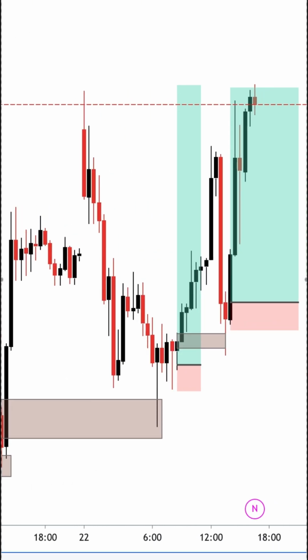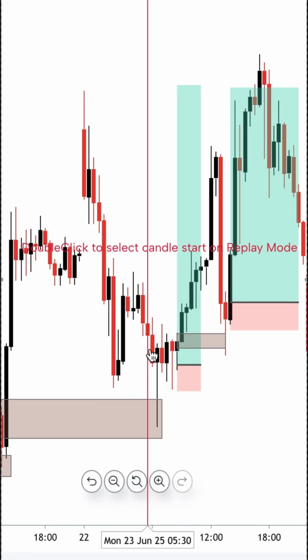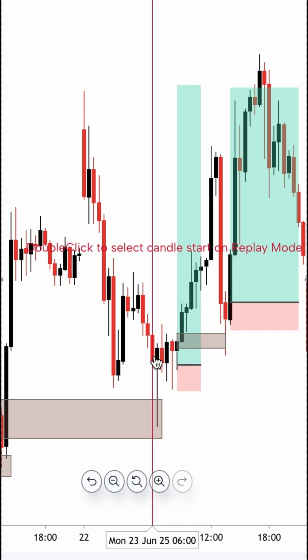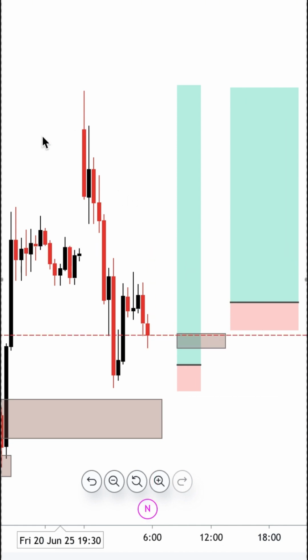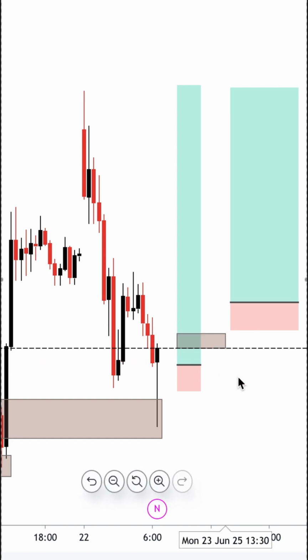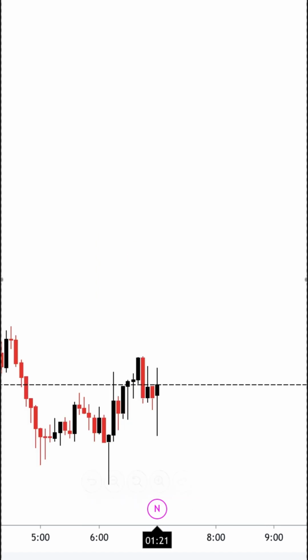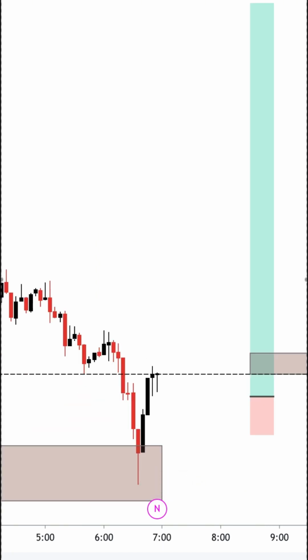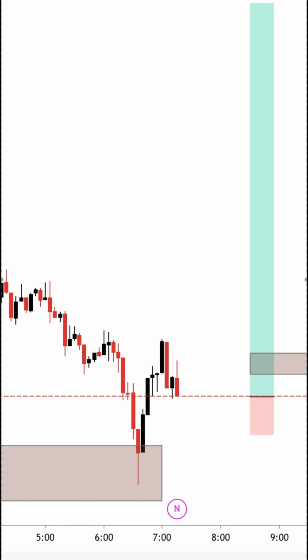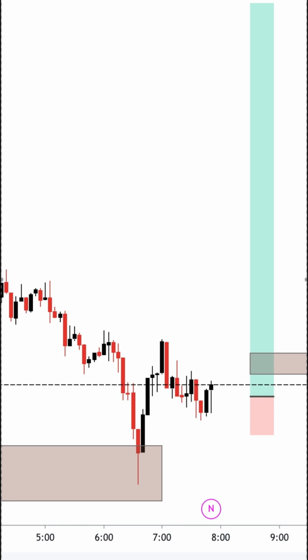So let me use the replay button so that we can carry the trade in real time, how we are able to capitalize from those beautiful trades. First of all, this was where the market was kind of approaching that zone, right? Let me slow it down. So the market approaches the zone here, then immediately I scaled down to my 5-minute time frame where we took the entry execution from. When the market actually broke to the upside, I had that beautiful push all the way to the upside from there.